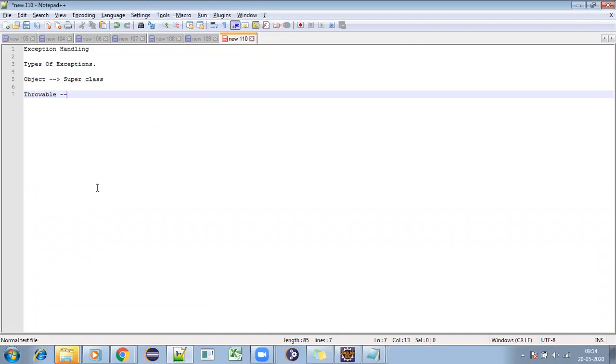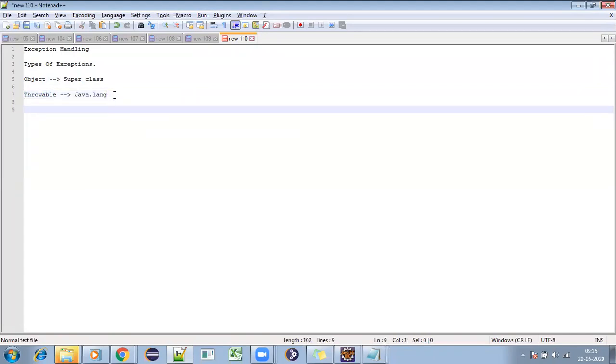The Throwable class is from the java.lang package. Under Throwable, we'll have two classes. We can say Object is the grandfather, Throwable is the father, and Exception and Error are brothers.